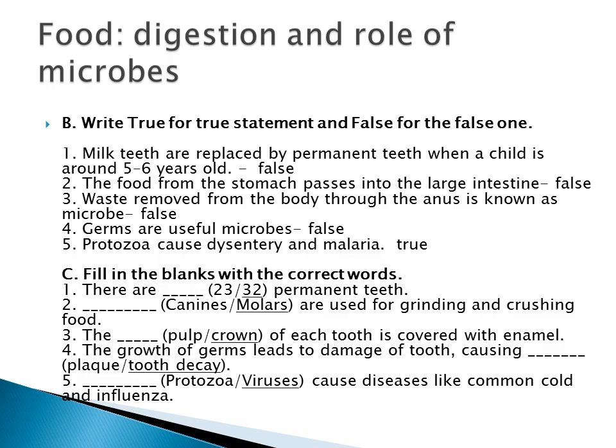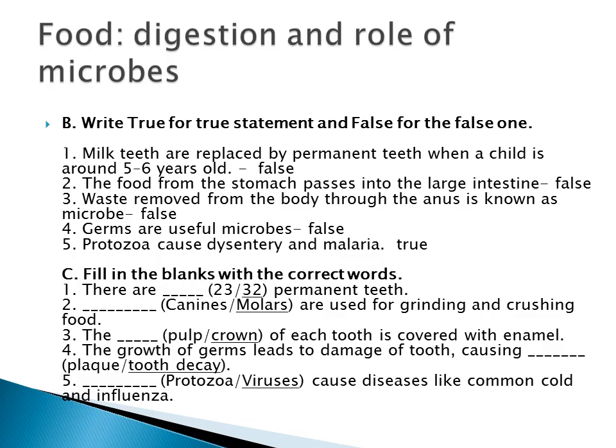Fourth one, germs are useful microbes. The germs are useful microbes? No, they are not useful microbes. So the answer is false. Fifth one, protozoa cause dysentery and malaria. Yes, protozoa cause dysentery and malaria. So the option is true.